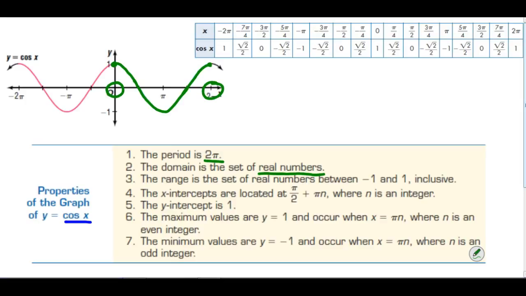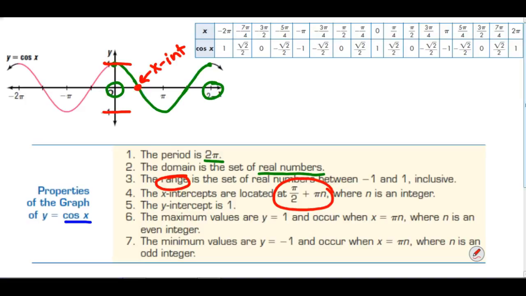The range is your y values. So range, we're looking at from positive 1 to negative 1 again. And our x-intercepts are located, the first one is here at pi over 2. This is my first x-intercept. And because of the period of 2 pi, I can find that equation. It's going to be pi over 2 plus